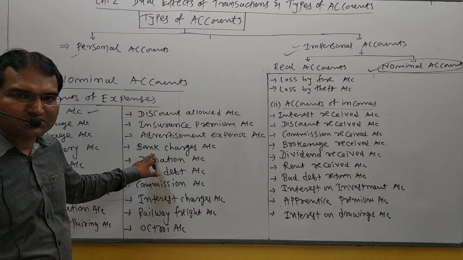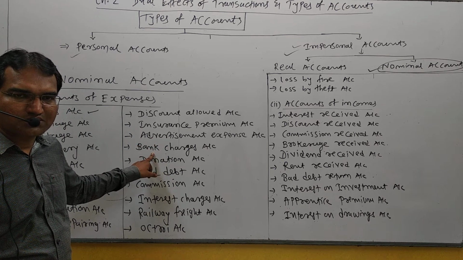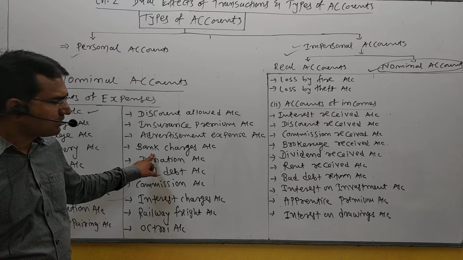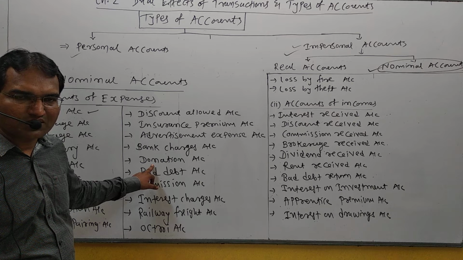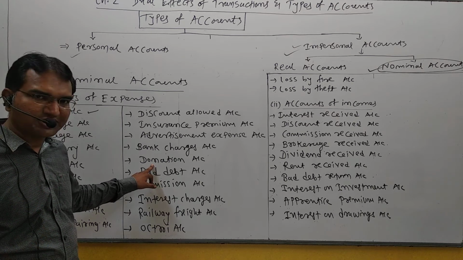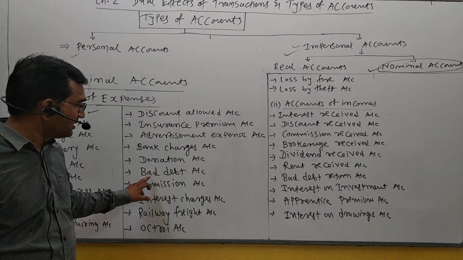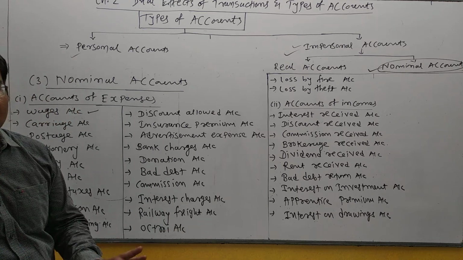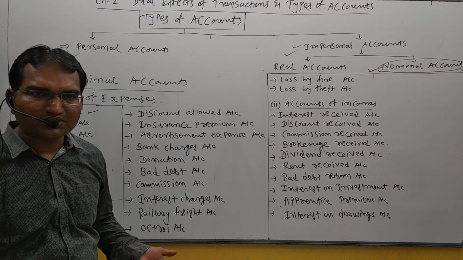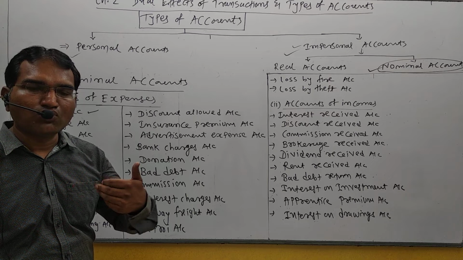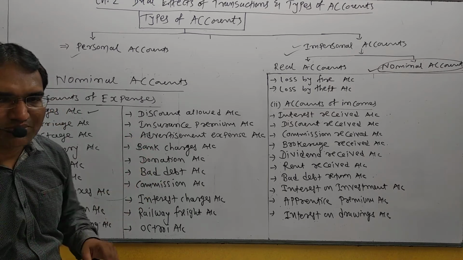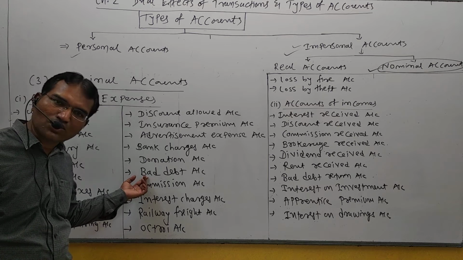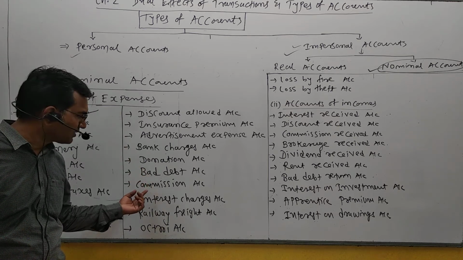Bank charges are some expenses, right? Donation given to someone, right? Donation given, charity, it is a nominal account. Bad debt: sometimes a customer is declared insolvent and some amount is forgone or waived, not received, written off. This written off amount is a bad debt. It is a loss. It is an expense, nominal account.